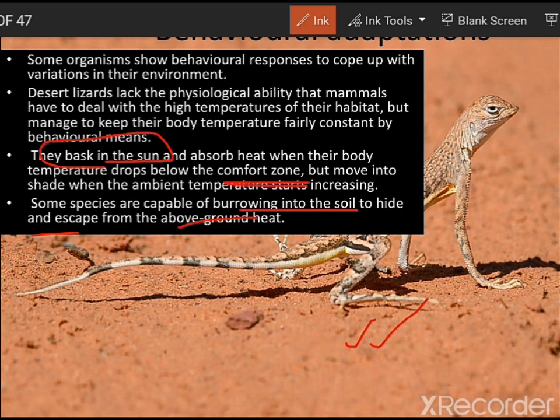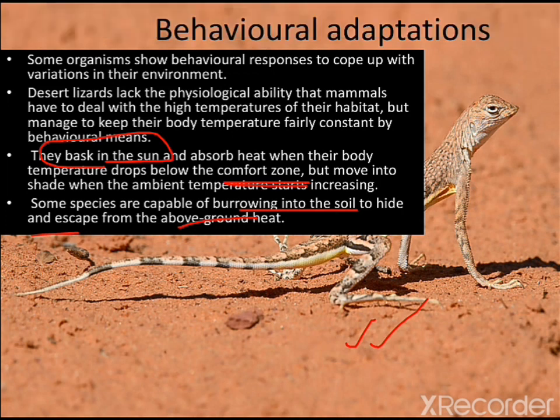So at low temperature, they will come to the sun and rest over there, basking in the sun. Whereas in the summers, to avoid this extreme heat, they will be burying and staying inside the burrows. So this was all about adaptation.